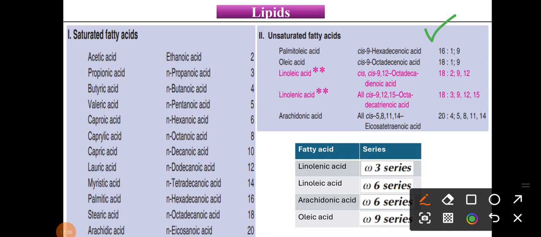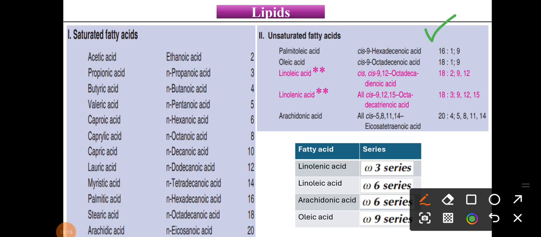These are the number of carbons present in that specific molecule. The first column is nothing but the number of carbons, meaning in palmitoleic acid, 16 carbons are there. In the second column, 1, 1, 2, 3, 4 are the number of double bonds present in that specific fatty acid. In palmitoleic acid, one double bond is there. In oleic acid, again one double bond. Linoleic acid, two double bonds. Linolenic acid, three double bonds. And in arachidonic acid, there are four double bonds. Please, this is very important.